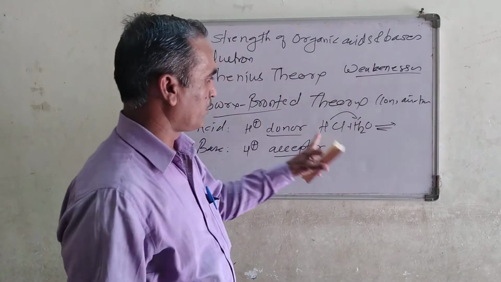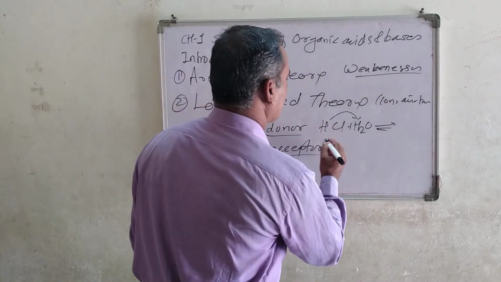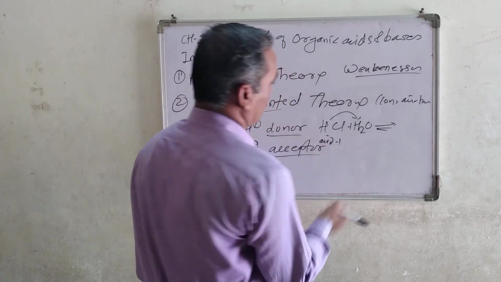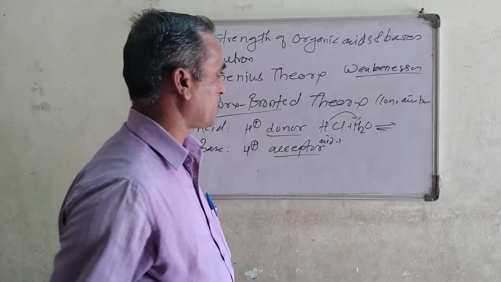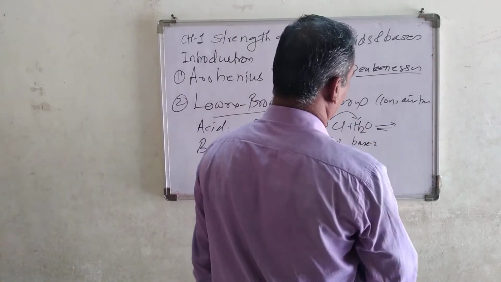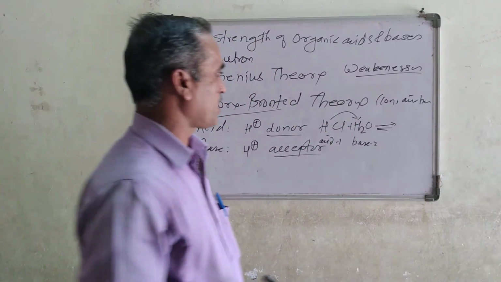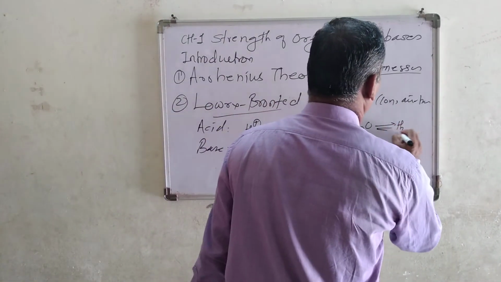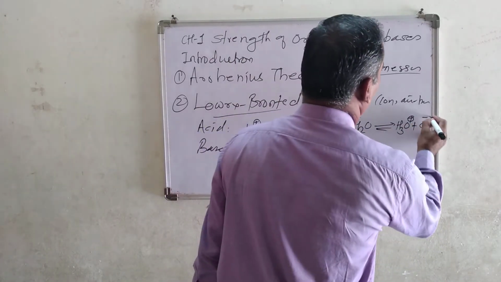Now look at it. When HCl donates the H plus ion, that becomes acid 1, right? And the water, which can accept the H plus ion, becomes a base. When water accepts the H plus ion, it becomes H3O plus, the hydronium ion, plus Cl minus.